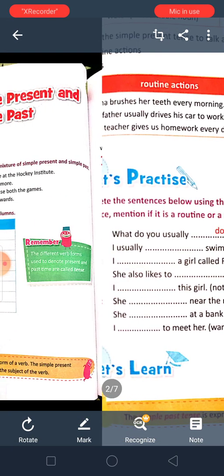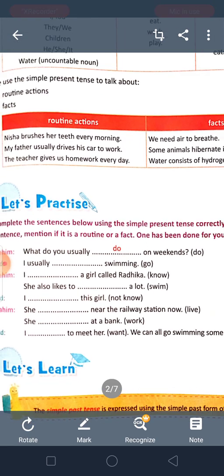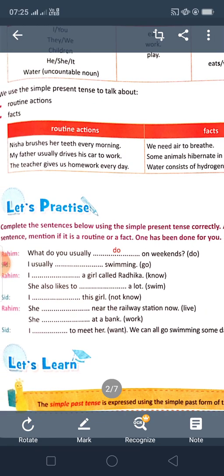Okay. So next is, complete the sentences below using the simple present tense correctly. So here verbs are given. You have to use it in simple present tense and you have to write that it is a routine or fact. For example, number 1, Rahim: What do you usually do on weekends?